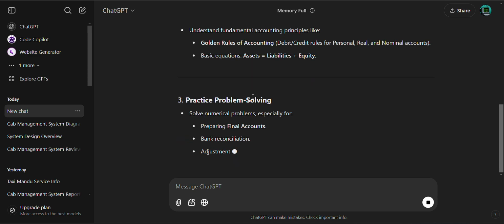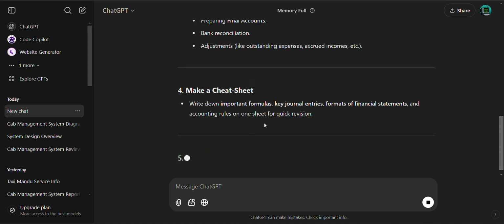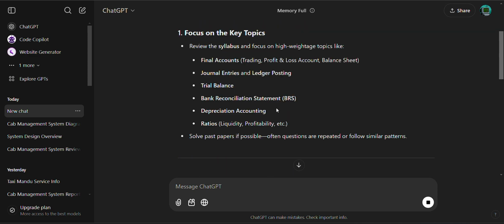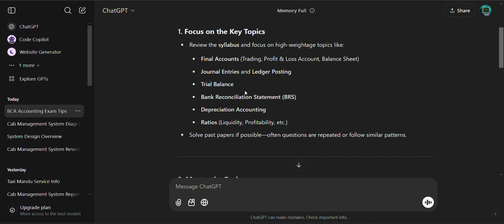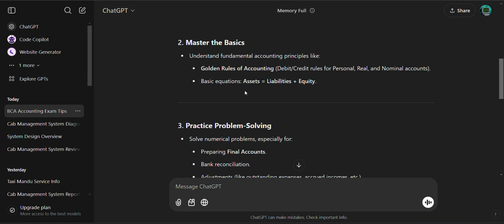Bank reconciliation, master the basic golden rules of accounting, financial accounting, final accounts: trading, profit and loss, balance sheet, journal entry and ledger posting, trial balance, bank reconciliation statement, depreciation, liquidity, golden rules of accounting, debit credit rules for personal, real and nominal account, basic equation: assets is equal to liabilities plus equity.